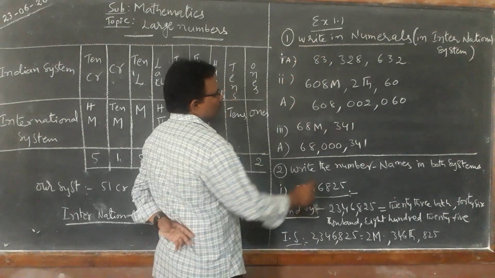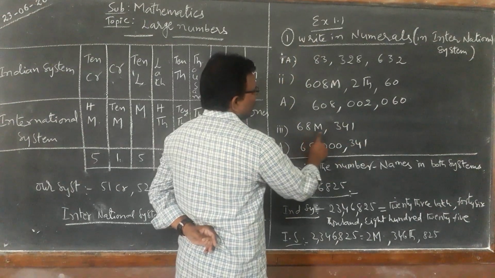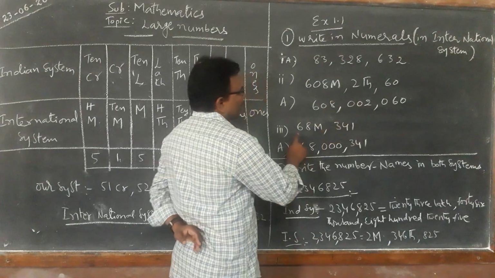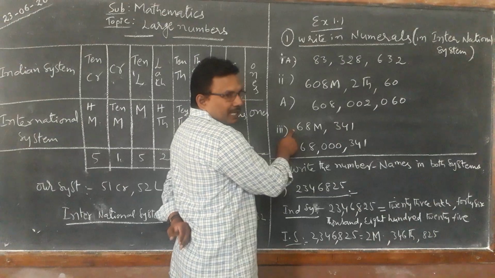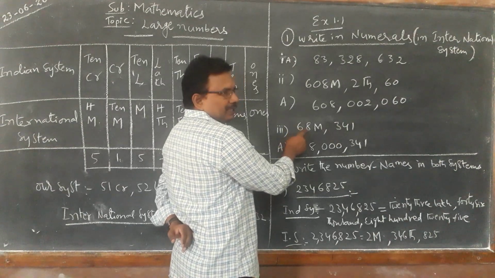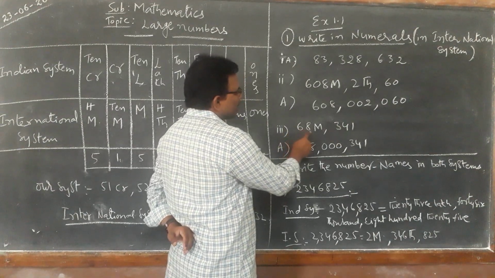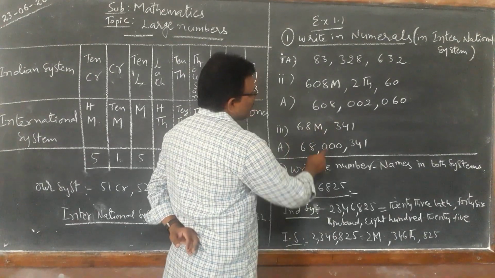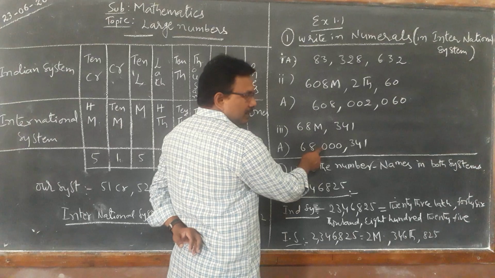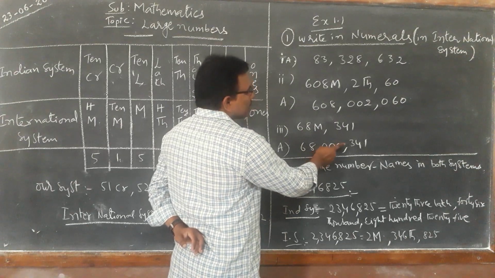Now one more example is given: 68 million 341. Here there is no hundred millions place, only the ten millions and millions place, so 68 million. Now what about the thousands place? It is not given. The 100,000 place is not there, the 10,000 place is not there, and the thousands place is not there.